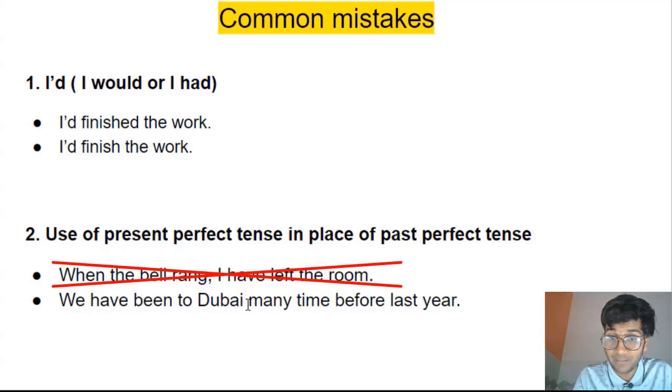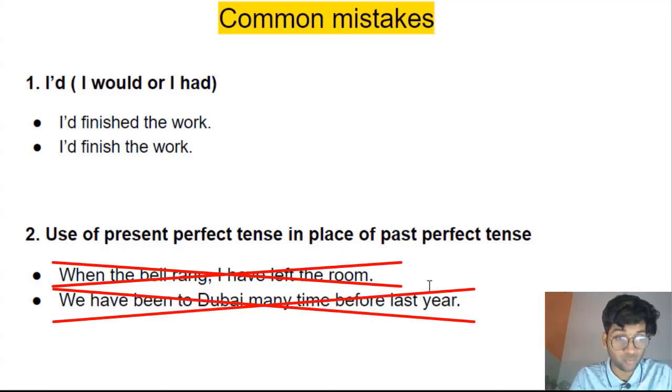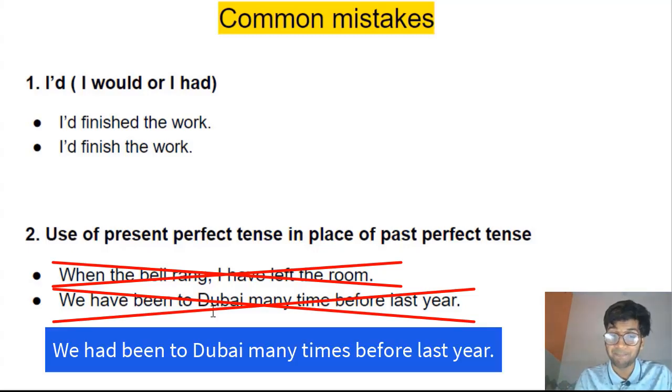We have been to Dubai many times before last year. So we have this exact point of time in the past, last year. So we cannot use present perfect tense because in present perfect tense, we never talk about the time of the action. All right. So here we have to use past perfect tense because we want to focus on the fact that this action happened multiple times before a particular time in the past, that is last year.